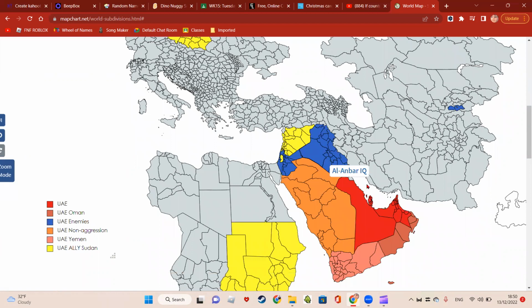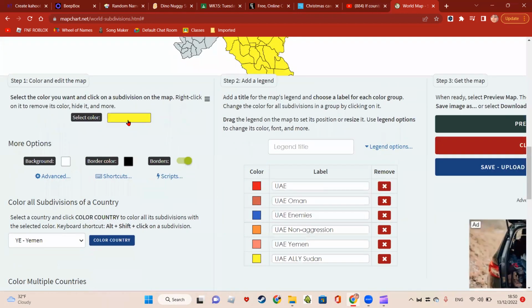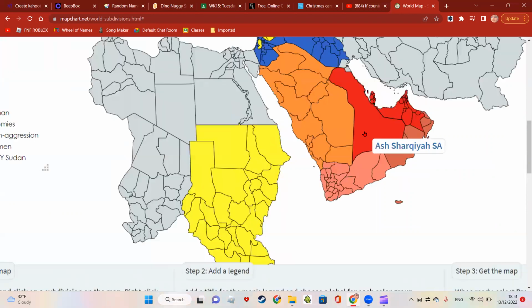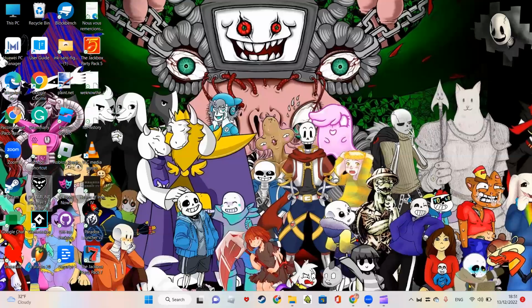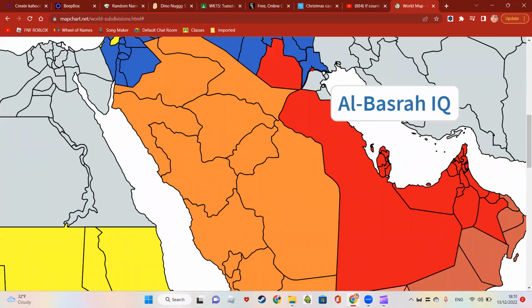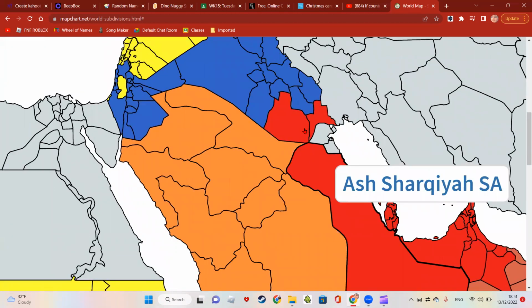All right, this is what you've all been waiting for. Kuwait decides to stay neutral because they don't want to get their butt kicked. So the UAE makes an advance over here into Al-Muthanna in Iraq and Al-Basra. Kuwait is mostly surrounded.